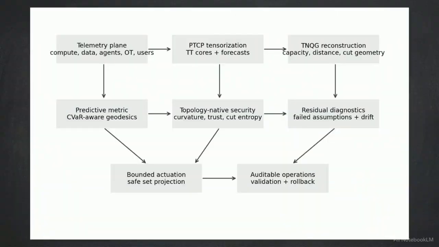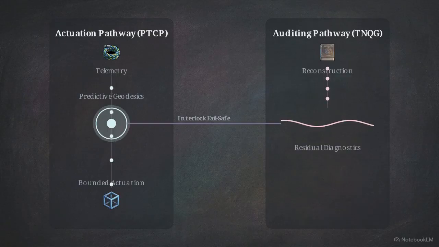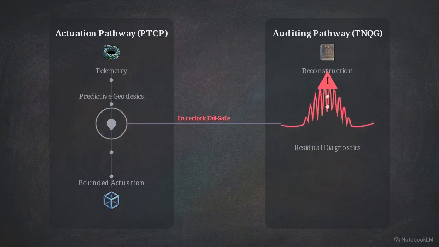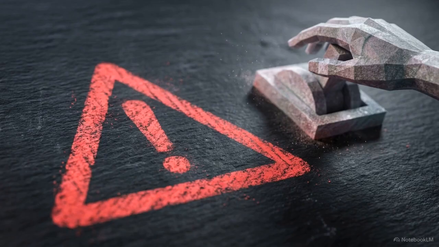This maps the complete closed-loop architecture. On the left, the actuation pathway. Raw telemetry is tensorized, fed into predictive geodesics, and terminates at bounded actuation. On the right, the auditing pathway. TNQG reconstructs geometry, feeds into residual diagnostics, and ensures auditable operations. These pathways are interlocked. When the TNQG residual test fails, indicating a breakdown in the system's operational geometry, it autonomously signals the control plane to instantly downgrade the AI's autonomy and force human review.